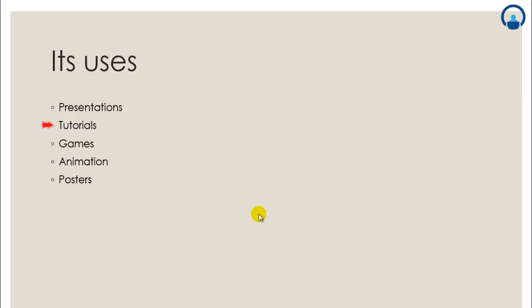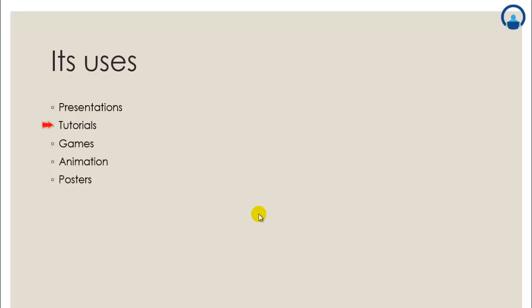The next use is tutorials. PowerPoint can be used to make tutorials and worksheets for education or training contexts. Like right now, I'm teaching you through the medium of PowerPoint itself. Instead of slides, these can be printed onto paper and given to individual students. There are various forms in which you can print using different modes, which is also taught in the basic chapters.